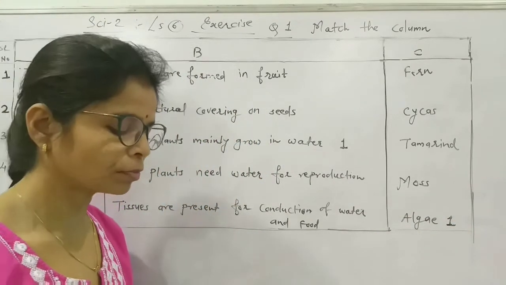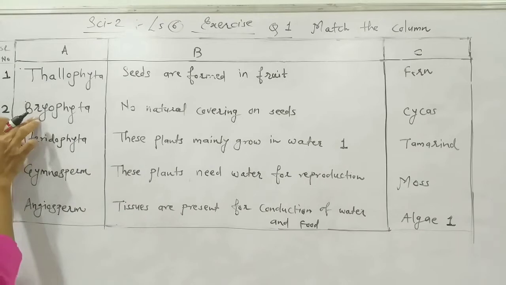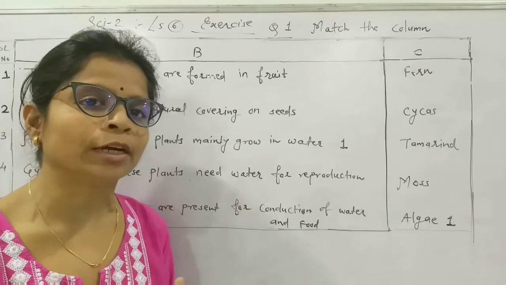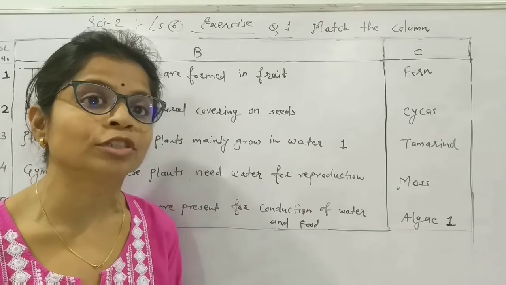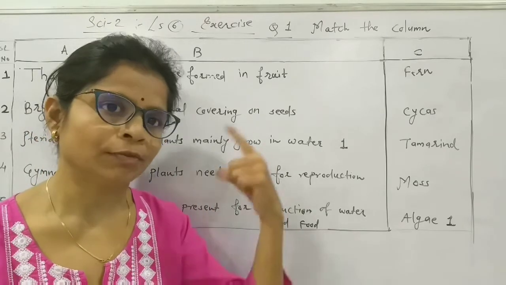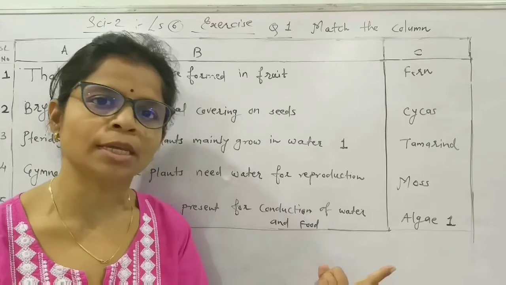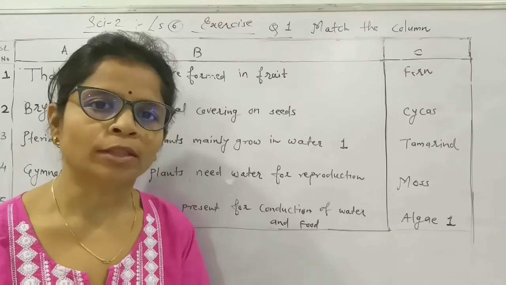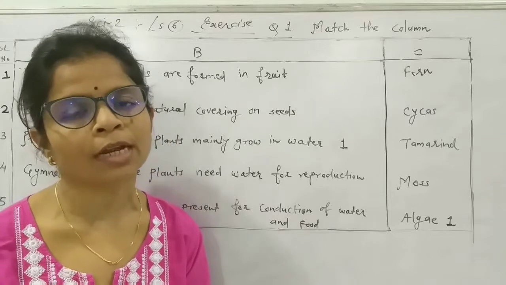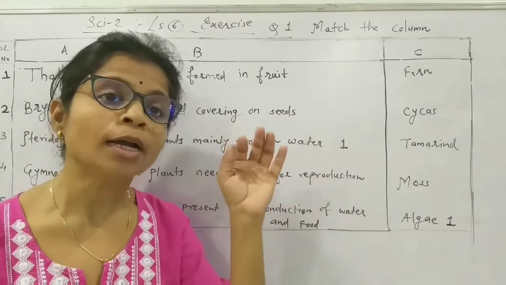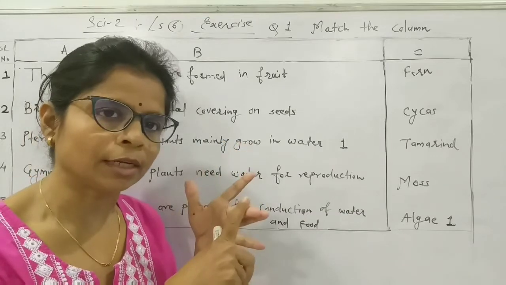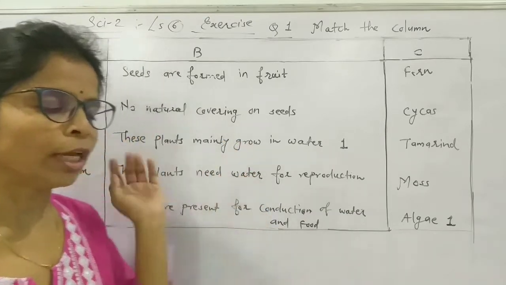Very simple. Next, bryophyta, the next division. Thallophyta, bryophyta, pteridophyta. These all divisions we have studied in the division of kingdom Plantae. First division was cryptogamy, then another is phanerogamy. Cryptogams are non-flowering plants and phanerogams are flowering plants. So among the cryptogams, thallophytes, bryophytes and pteridophytes are coming. So next division is